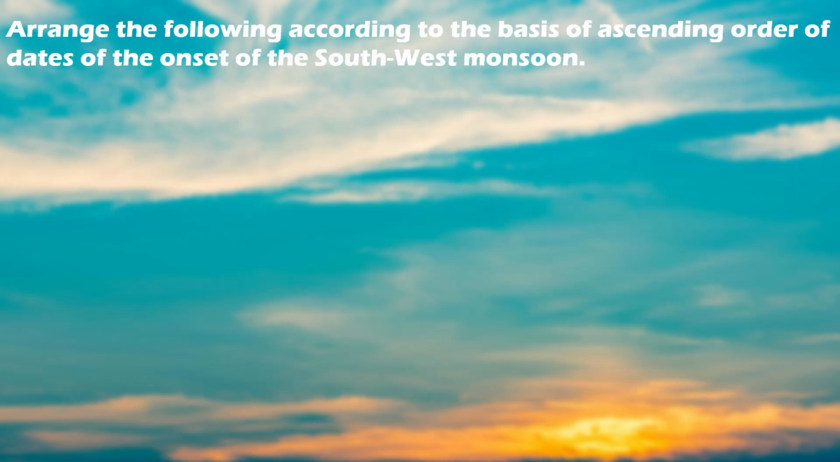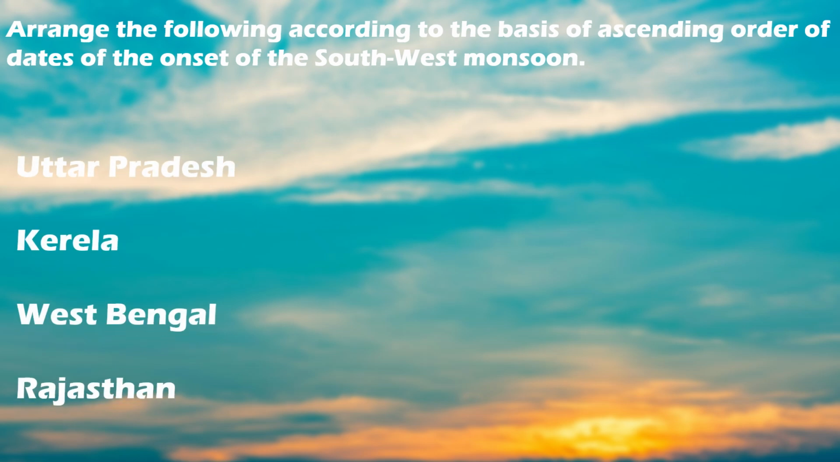The next question is, arrange the following in ascending order of dates of the onset of the southwest monsoon winds. The options are Uttar Pradesh, Kerala, West Bengal, Rajasthan. So we need to arrange the names of the states in accordance to the dates on which they receive the monsoon. First obviously would be Kerala, as the southwest monsoon winds enter the state of Kerala. Second would be West Bengal. Third would be UP. And the last one would be Rajasthan.